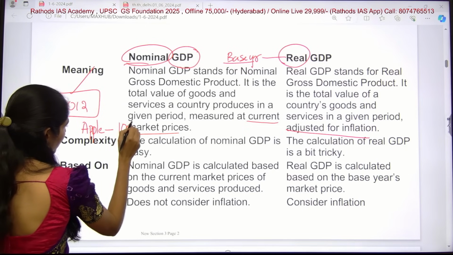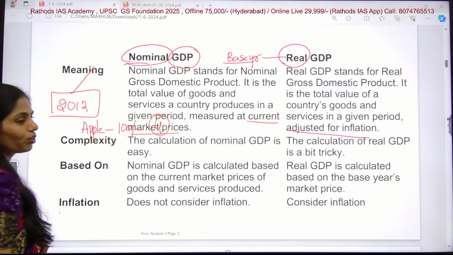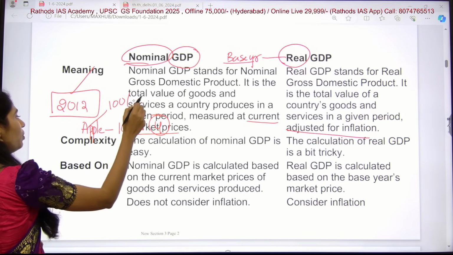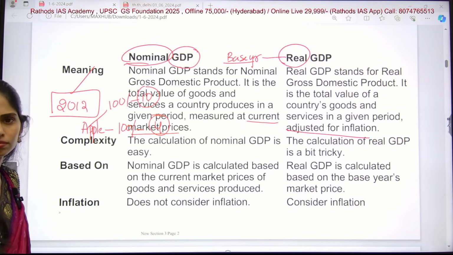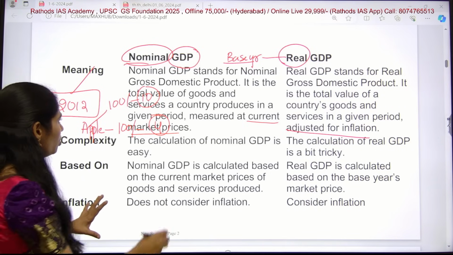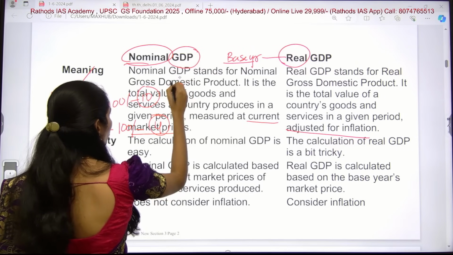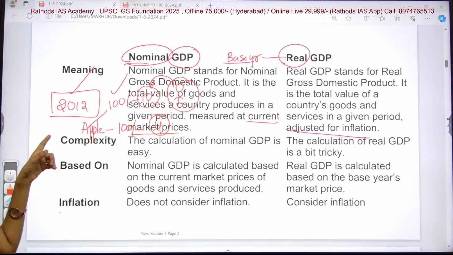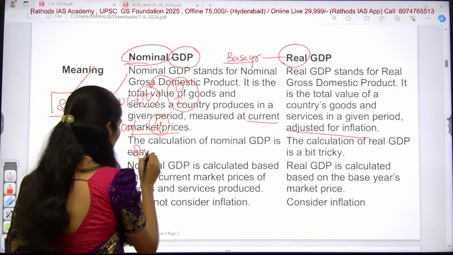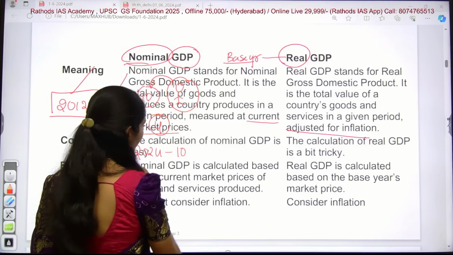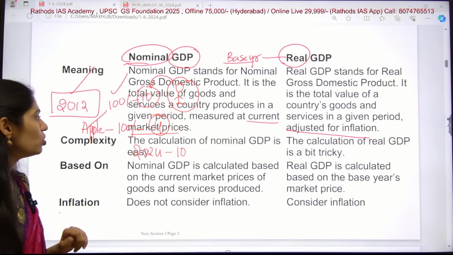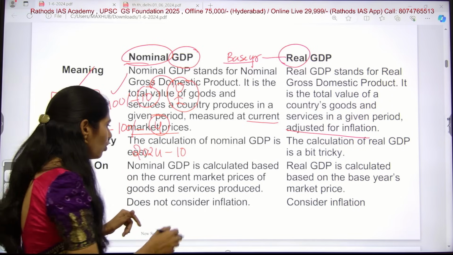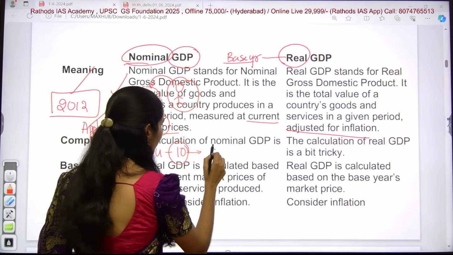For 100 rupees, you will be getting around 4 to 5 apples now. So if you go back to 2012, for 100 rupees, for example, we used to get like 10 apples. Yes or no? So, for example, so and so person who is selling 10 apples for 100 rupees in 2012. But now in 2024, to sell those 10 apples, how much money will he be getting? For 100 rupees, he is selling 4 apples only. So if he wants to sell 10 apples, how much money will he be getting?